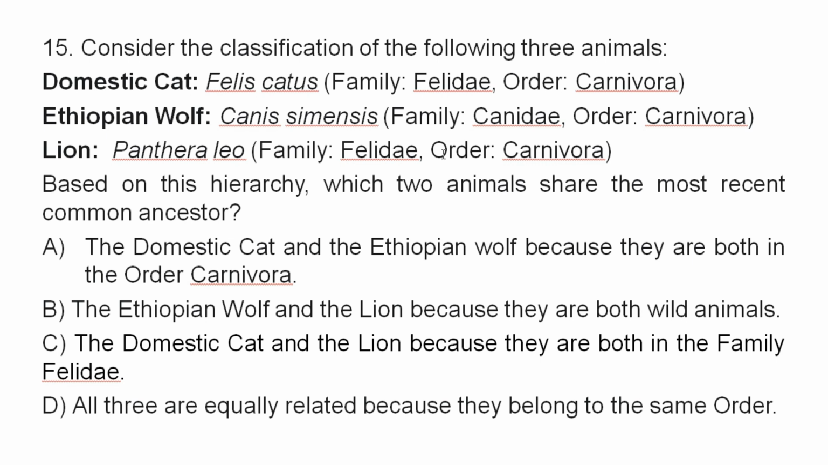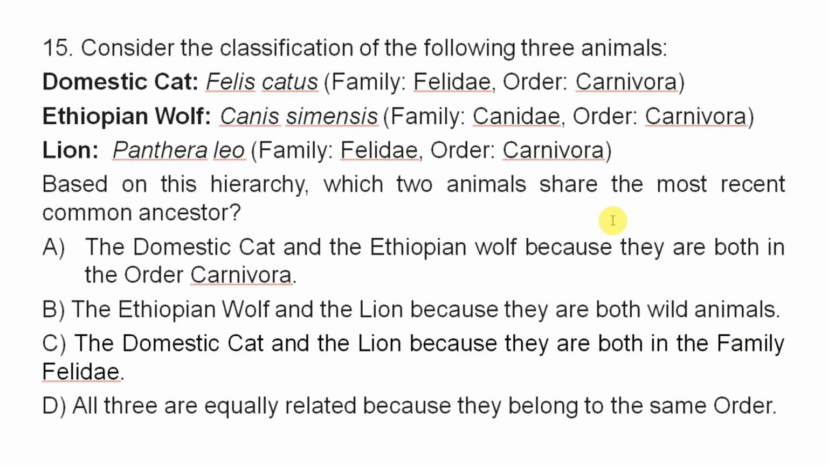A. The domestic cat and Ethiopian wolf, because they are both in the order Carnivora. B. The Ethiopian wolf and the lion, because they are both wild animals. C. The domestic cat and the lion, because they are both in the family Felidae. D. All 3 are equally related because they belong to the same order. Which one is the correct answer? Based on this hierarchy, which 2 animals share the most recent common ancestor? The question is the most recent.